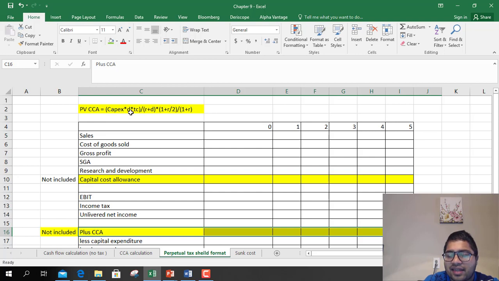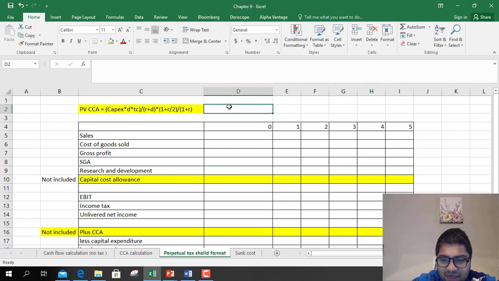It is capex times D, where capex is 7.5 million, and D is the depreciation rate, times the tax rate, divided by R plus D, where R is the discount rate, times (1 plus R/2) divided by (1 plus R).